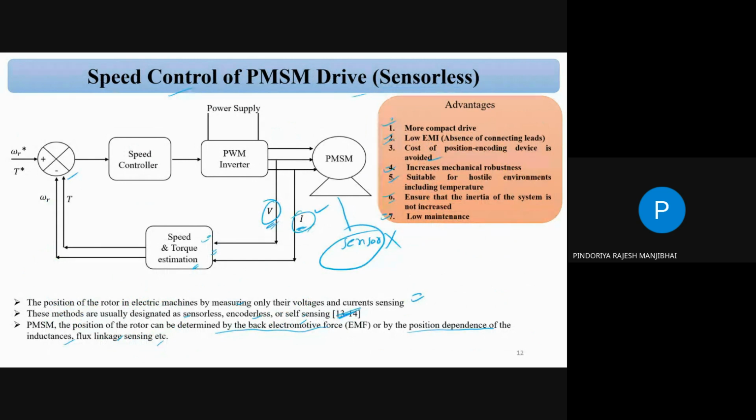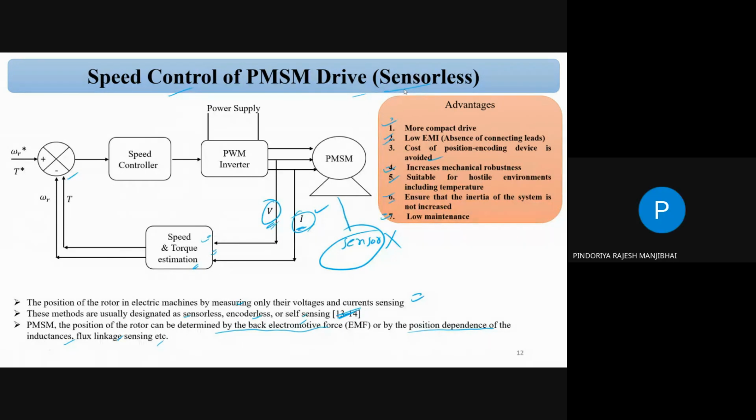Sensorless does not mean only a voltage and current sensor. Sensorless means there is no rotor position sensor. It is not that we are not using any type of sensor. Yes, we have to use the voltage and current sensor. It is compulsory to operate the device. Without the voltage and current sensor, we cannot control our drive. Here, sensorless means we remove the position sensor.